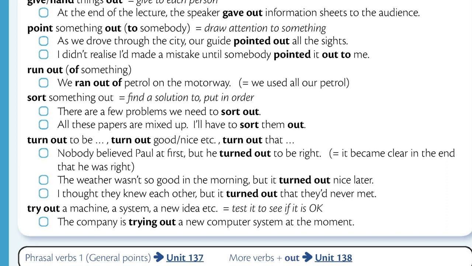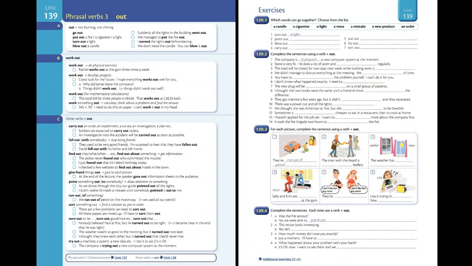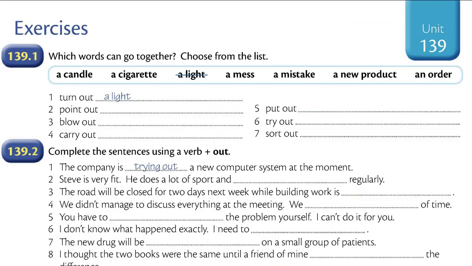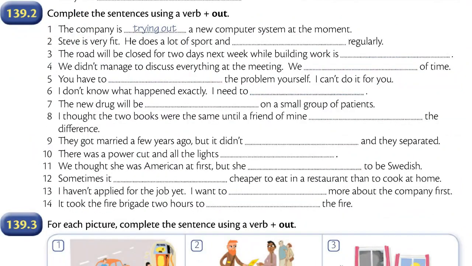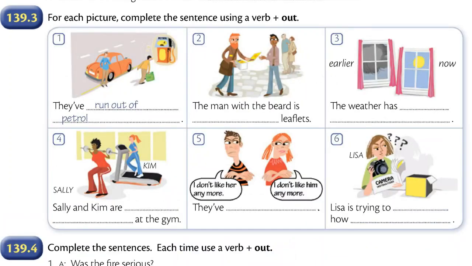Try out a machine, a system, a new idea, etc. means test it to see if it is okay. The company is trying out a new computer system at the moment. Now you can do exercises. Please pause the video when you see the exercise that you need and do it.